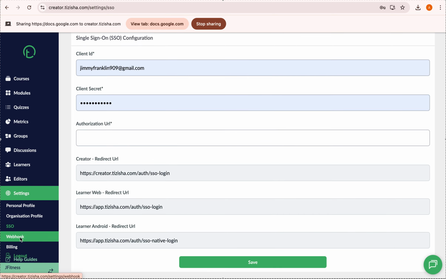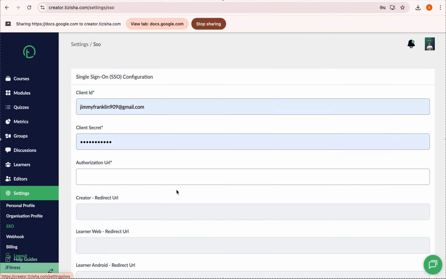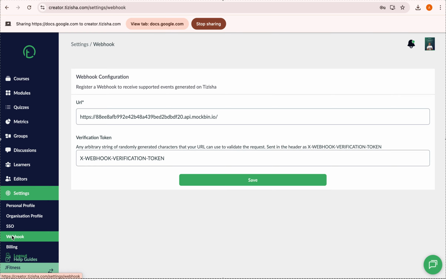Okay, now we do have webhooks. So remember, before I go to webhooks, once you've done that, always remember to save your stuff. Yeah, so webhooks. Webhooks will generate events and help communicate. Maybe you're using some other tools at the moment that you'd want to communicate with Tizisha, right? So you want that communication between Tizisha and maybe some other tool you're using.